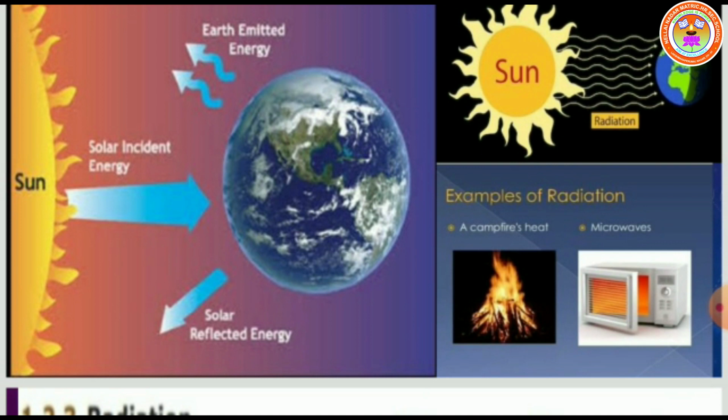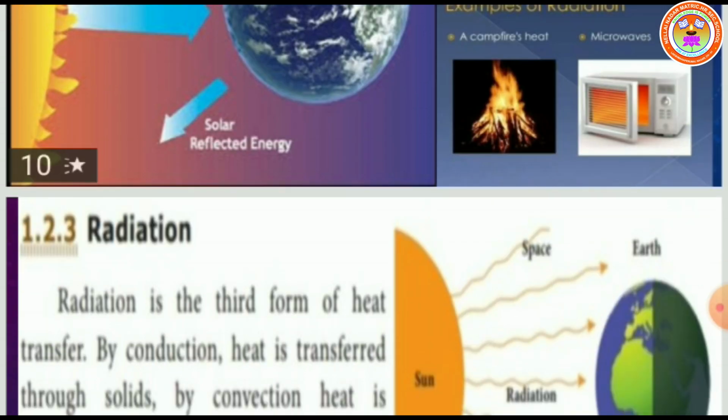See children, the solar energy falls on the earth. The earth emits energy, and some solar energy is reflected. Have you seen the picture, children? So the sun's radiation falls on the earth. Examples of radiation: a campfire's heat, microwaves. These are all examples of radiation.